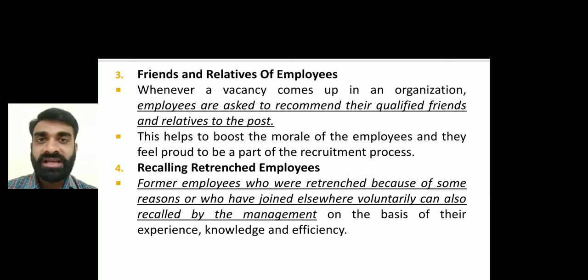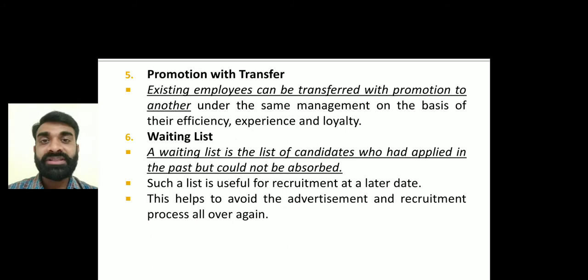Because they have the data, they have the experience, they have the knowledge. For example, I am working with a so and so company for the last 4 to 5 years, and I am retrenched for any reason, right? And that company is again establishing a new project, starting a new venture, so they can call up the old employees, the retrenched employees, for the job, right? Get my point?